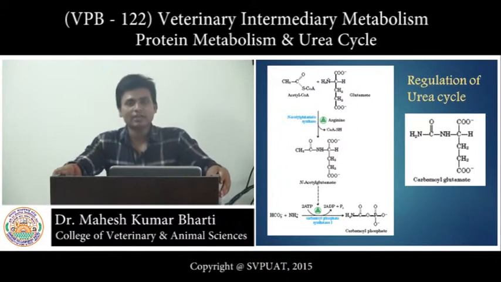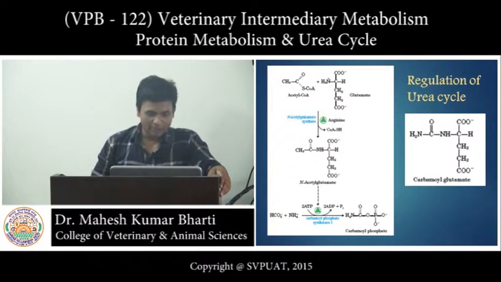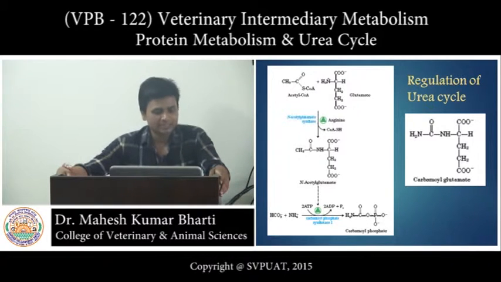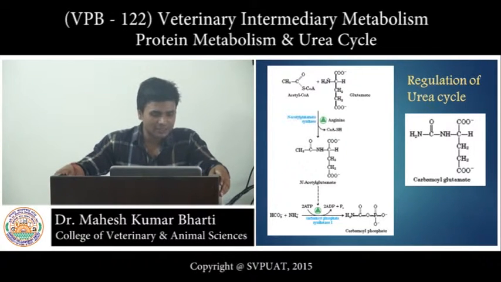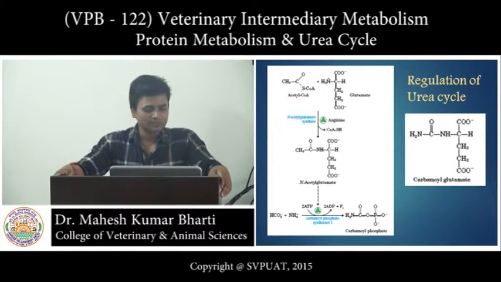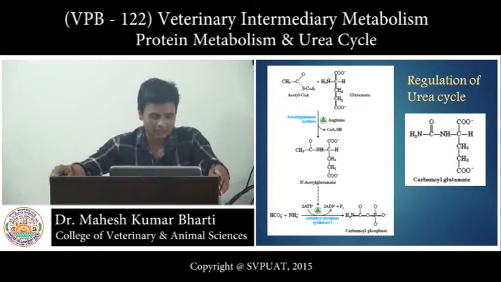At this level we can regulate the urea cycle, and its regulator is N-acetyl glutamate, which is synthesized from acetyl CoA and glutamate. N-acetyl glutamate synthase converts these two substances into N-acetyl glutamate, which is the activator of carbamyl phosphate synthetase first.